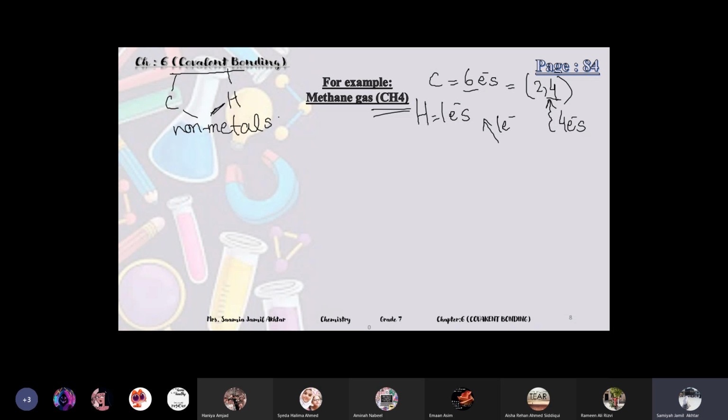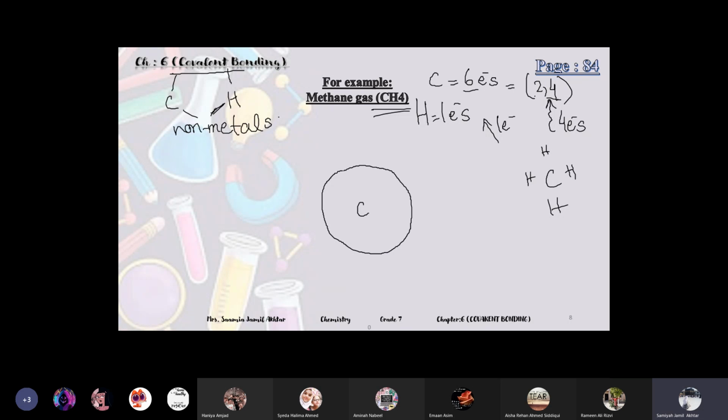And you can see from the formula that there are 4 hydrogens. So there is 1 carbon and 4 hydrogens present. Now let's make the structure. Carbon in the middle. I'm not making the inner shell because it's already complete.